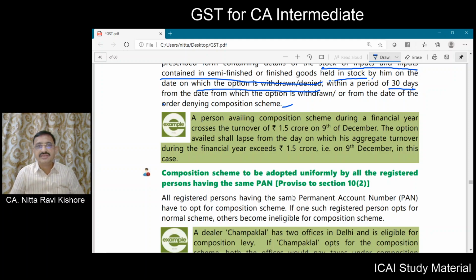Let's refer to an example. A person is availing composition scheme during the financial year and crosses 1.5 crore on 9th of December. So from 9th of December, this fellow is out of the composition scheme, no doubt in it.